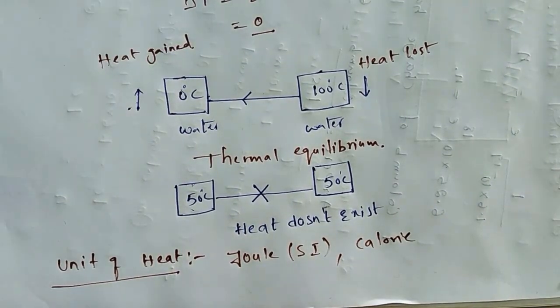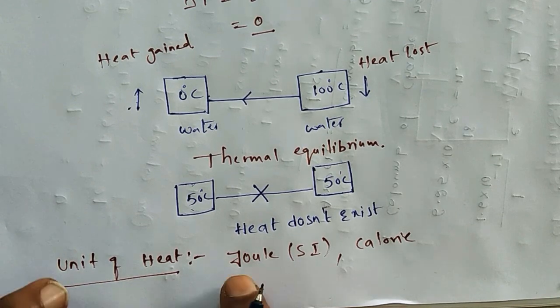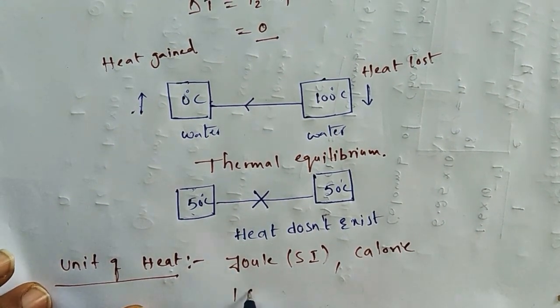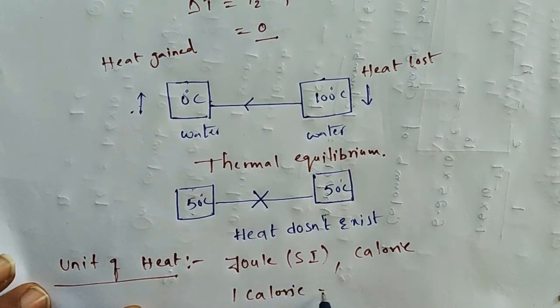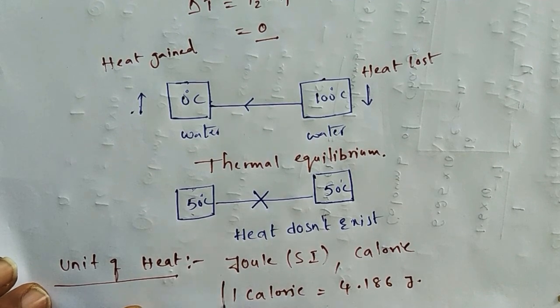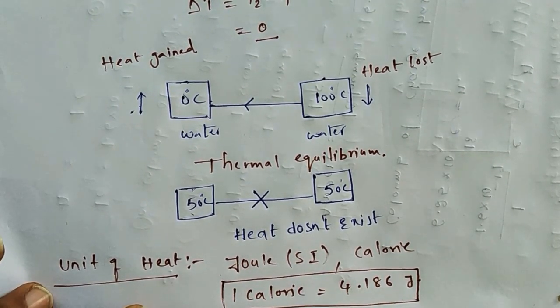These are the two units of heat energy we widely use. The SI unit is joules, and there is a relationship between calorie and joules: 1 calorie is equal to 4.186 joules. This is very important.